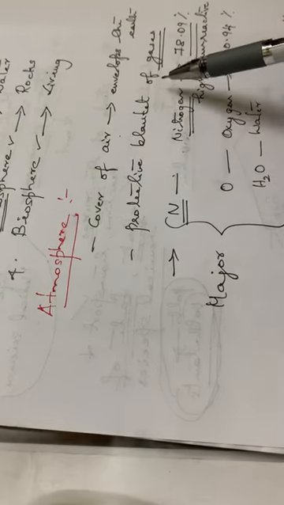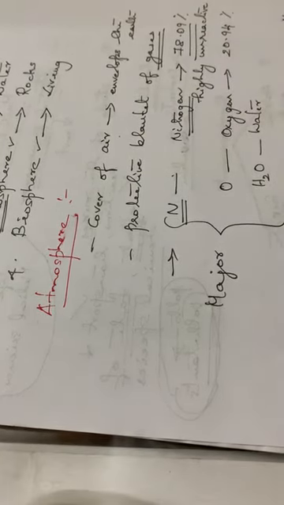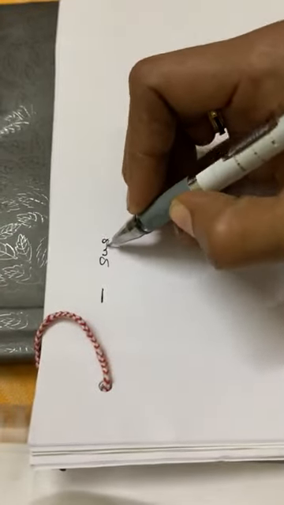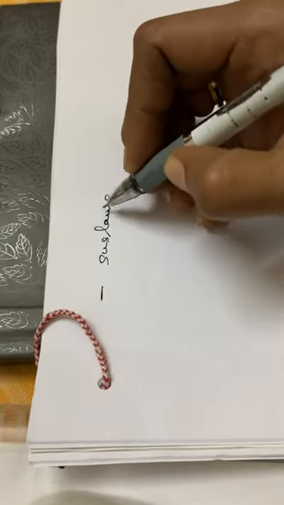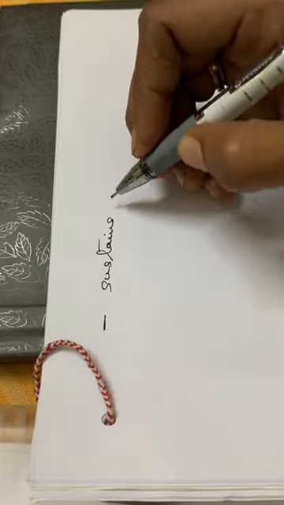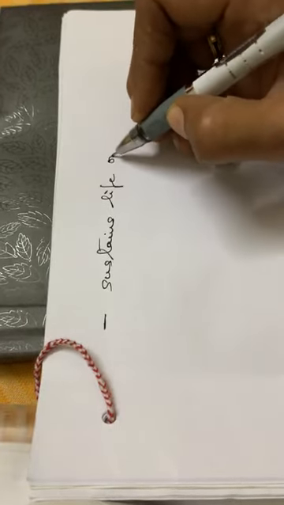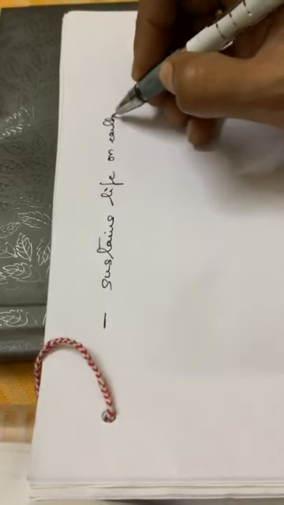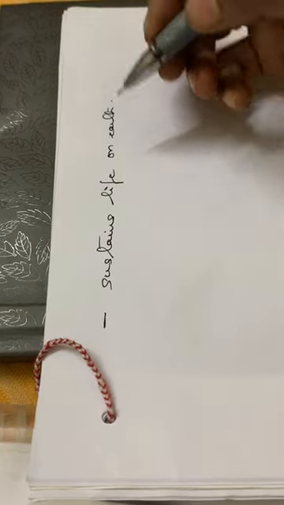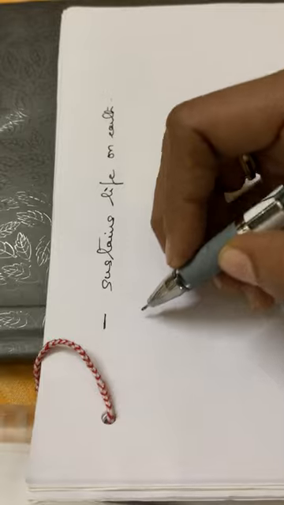Again, coming to the properties of this atmosphere: it is a cover of air, or it acts as a protective blanket of gases. Then the next point is that it sustains life on our earth. Due to this balance in these gases, it sustains life on earth. If any one of these percentages increases or decreases, it will harmfully affect all living organisms. And also it absorbs cosmic rays.